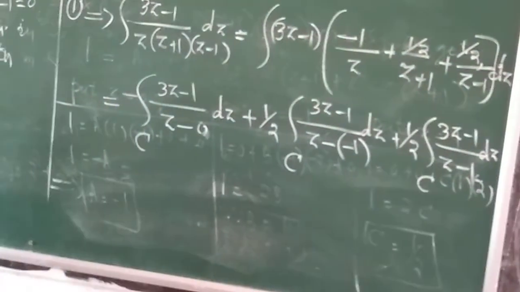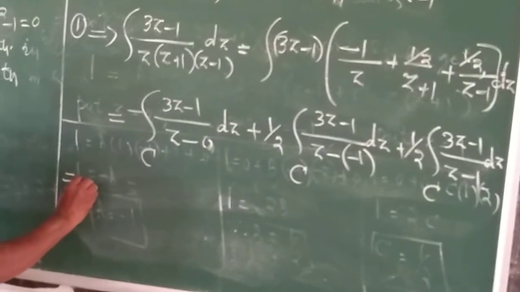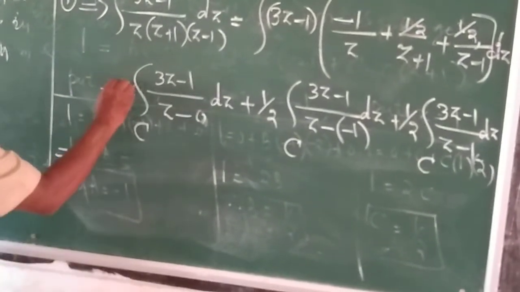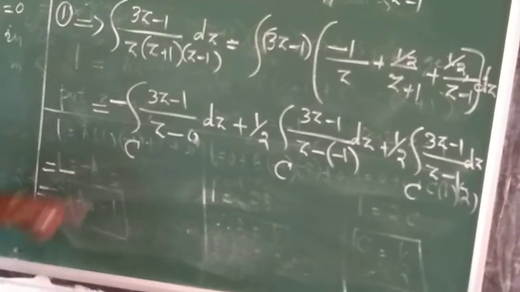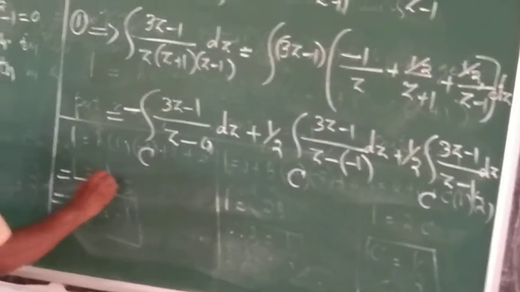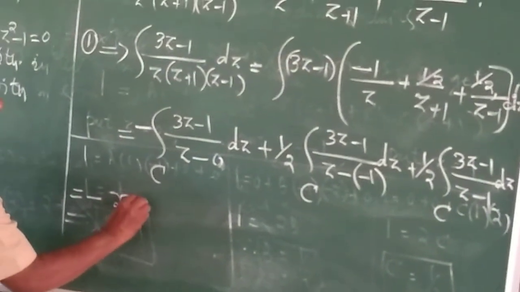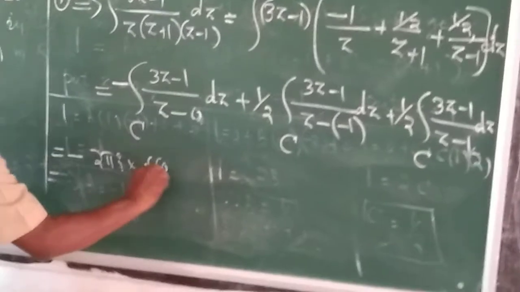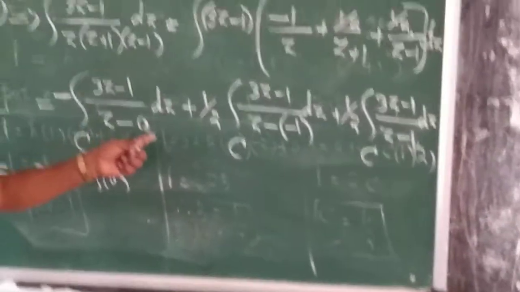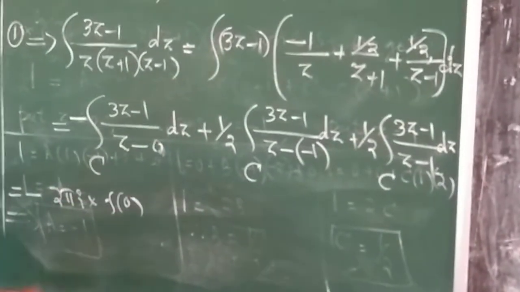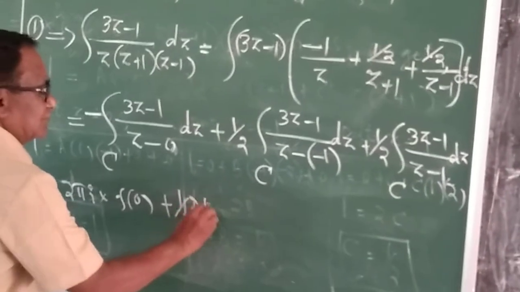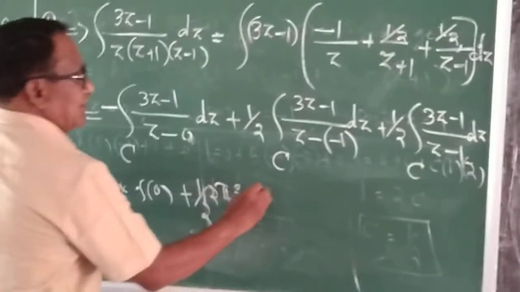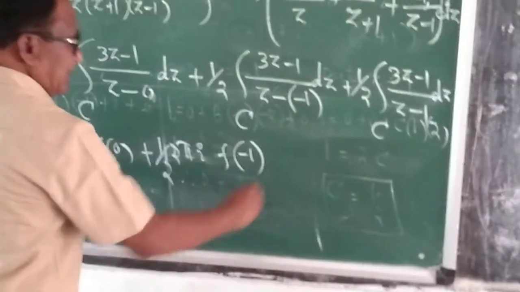This is equal to minus, outside is there, you write it as it is. By Cauchy's integral formula, this is equal to what? 2 pi i into f of 0, f of z0. z0 is 0 here. Next, plus half into 2 pi i into f of minus 1.